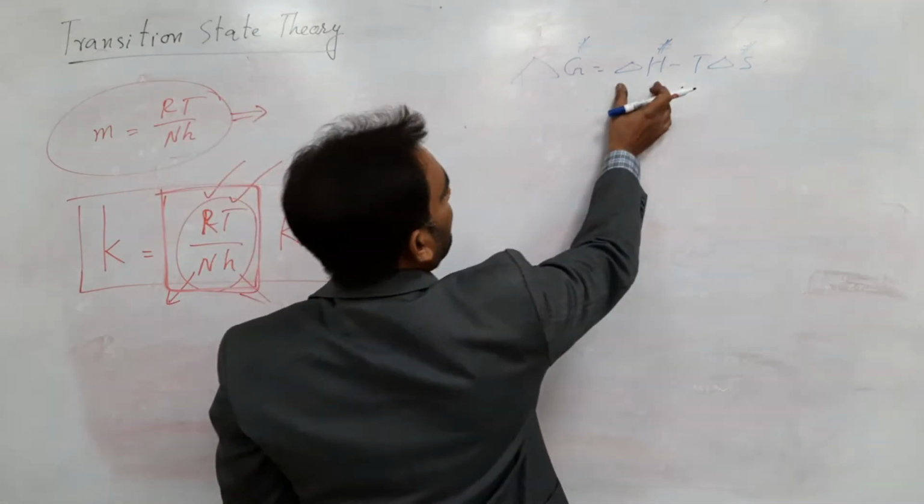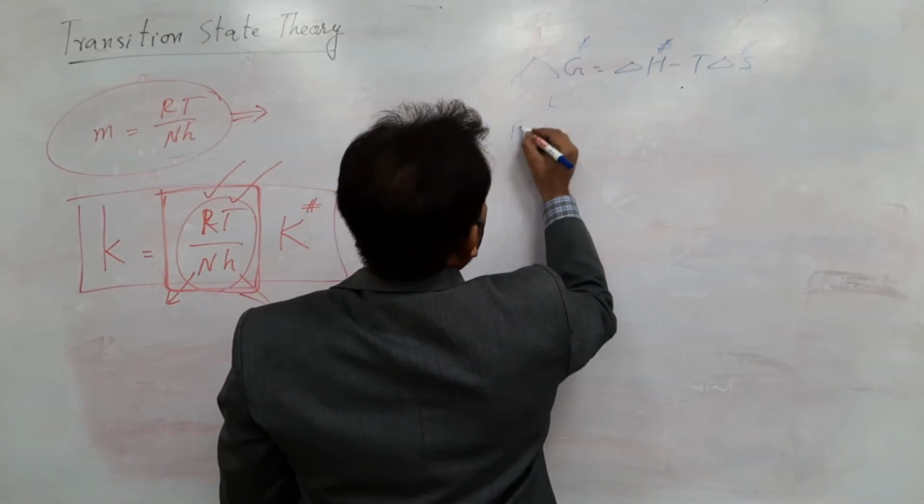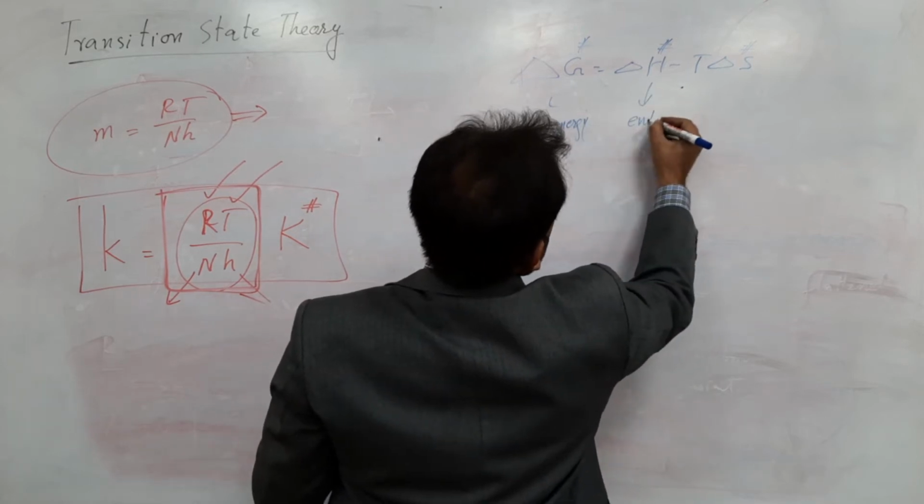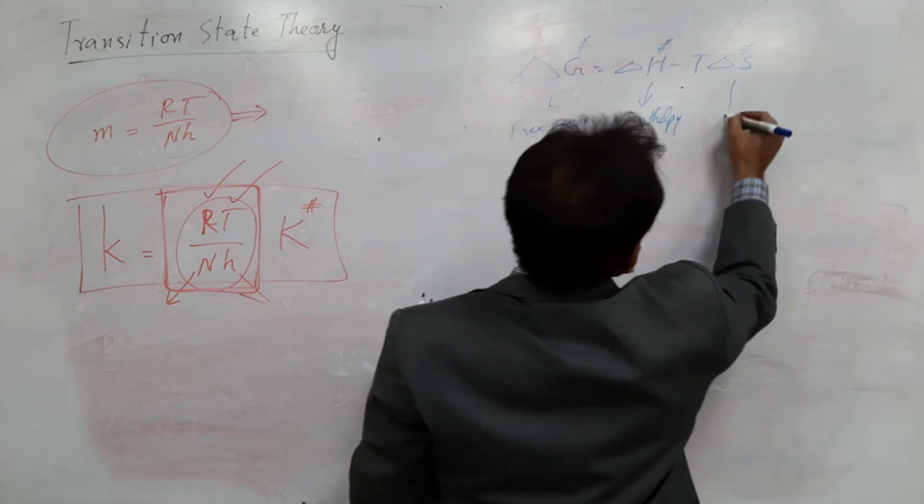Similarly, this is free energy, this is enthalpy, this is entropy.